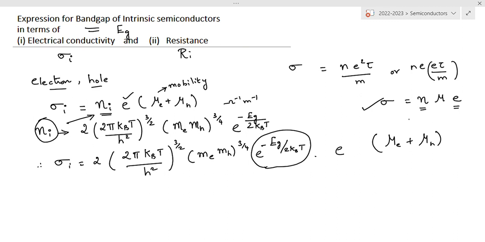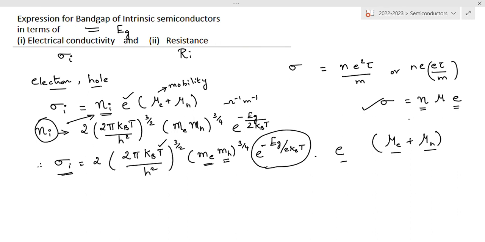Here T is the temperature of the semiconductor, m_e the effective mass of the electron, m_h the effective mass of the hole, and then the charge of the electron, mobility of electrons and mobility of holes in the intrinsic semiconductor. But the conductivity of the intrinsic semiconductor, sigma_i, depends on the exponential value of minus E_g by 2 k_B T.